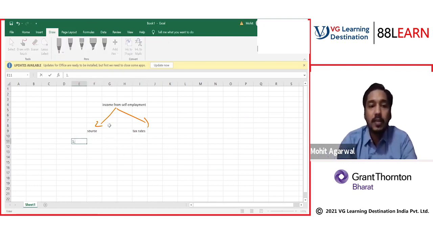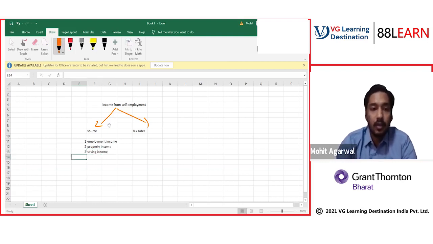So there can be various sources of income. For example, you can have income from employment, which is called employment income. You can have income from property, which is known as property income. You can also have income from savings, also called interest income or saving income. You can have dividend income from your investments. These are different sources an individual can have for their income.